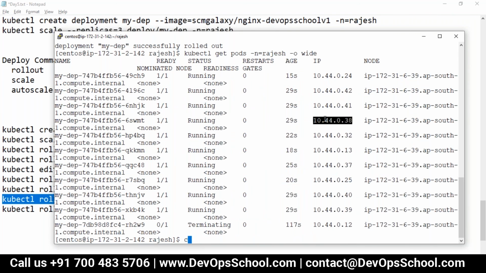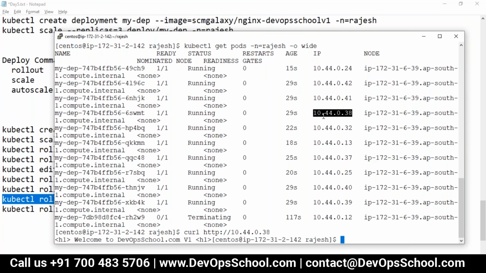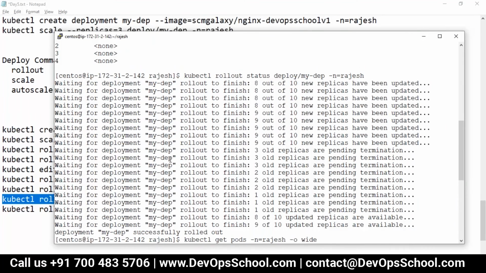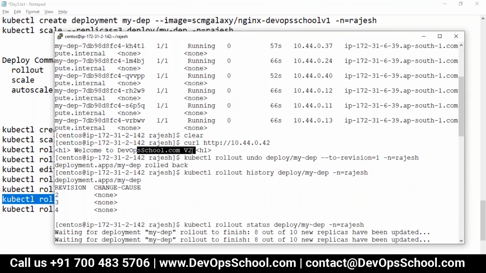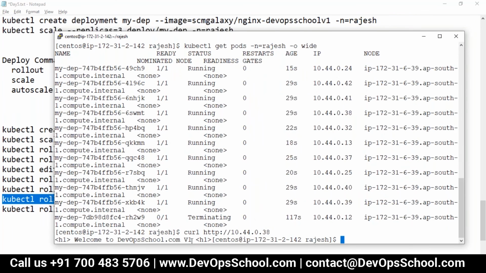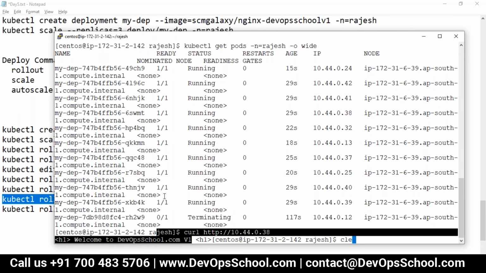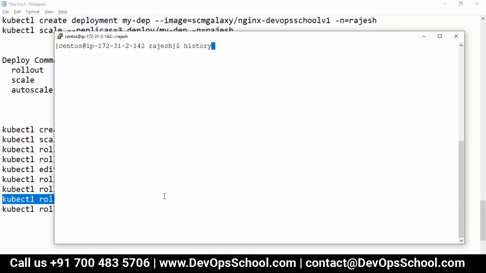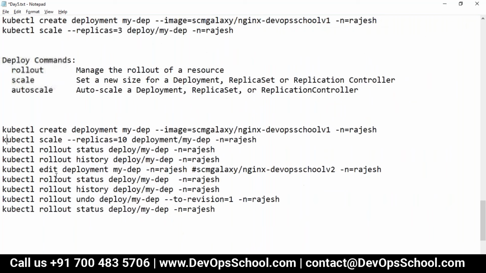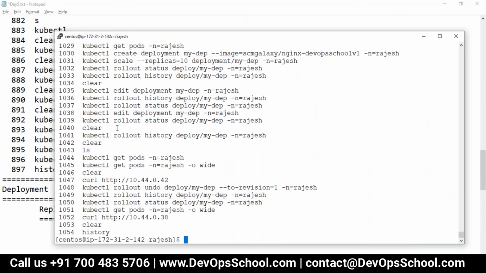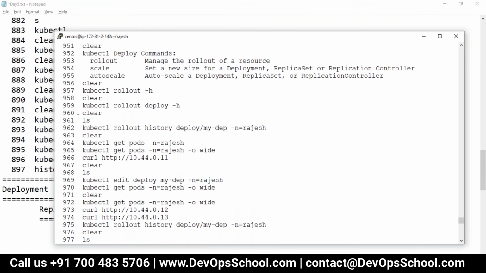Done. Curl http. See, version 1. Earlier it was version 2, right? See here. Now it's version 1. Rollback done. So guys, this is the way I work with deployment, and there are so many features you can try and get going.